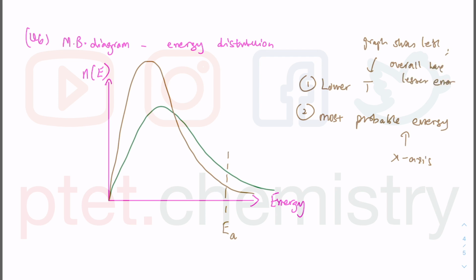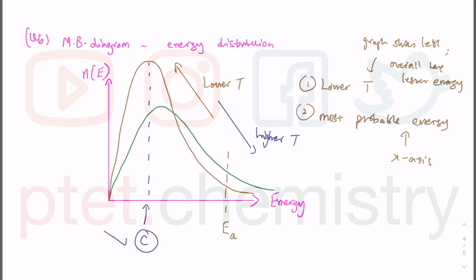Because like I said earlier, temperature is a measure of the kinetic energy of the particles. So going that way is lower temperature, which means going the other way is higher temperature. Okay, so I'm looking at most probable energy, and option C is the correct answer there.